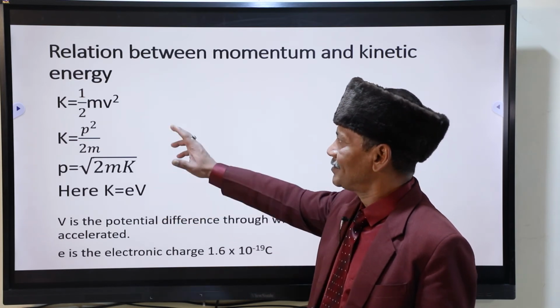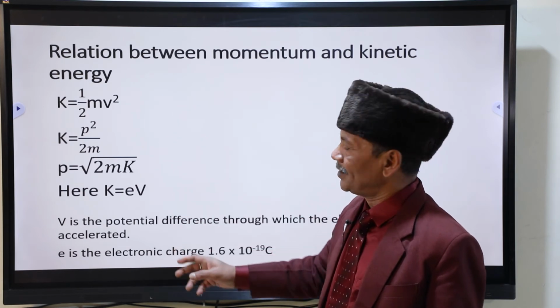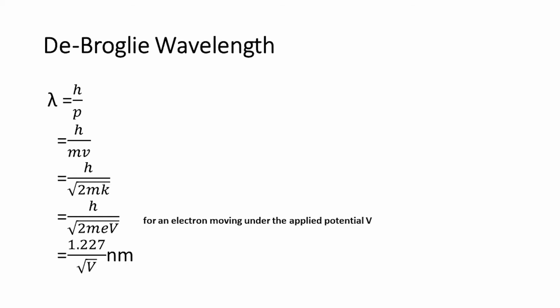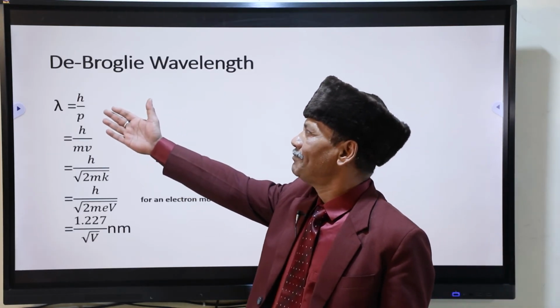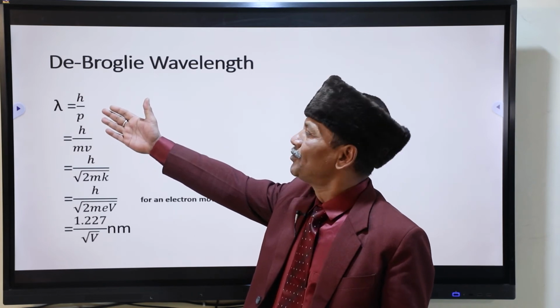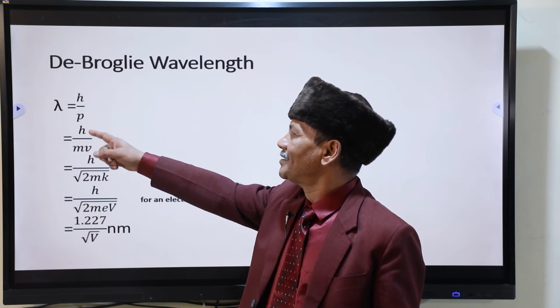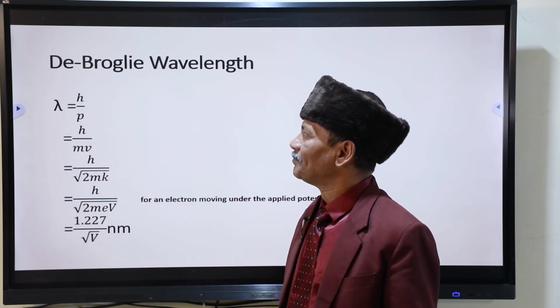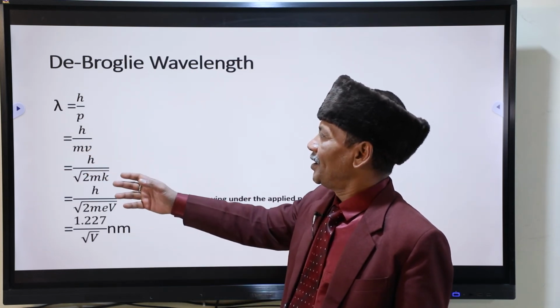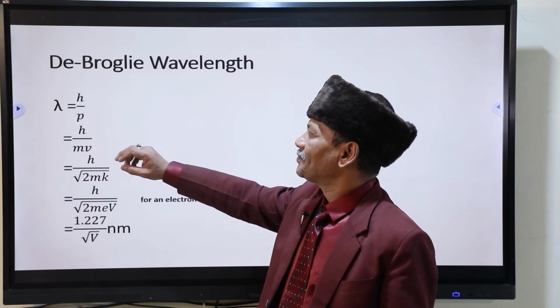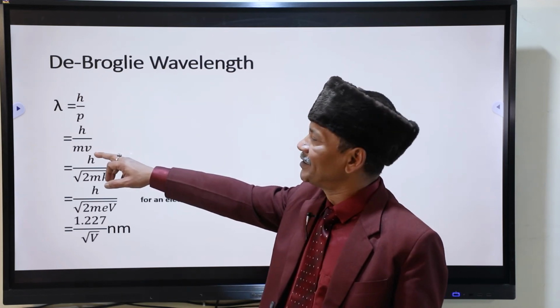If you summarize all these formulae, you will get lambda is equal to h by p. Under the hypothesis, you know that one. If you simplify it, this is h by mv. Mainly the question comes in simple format.